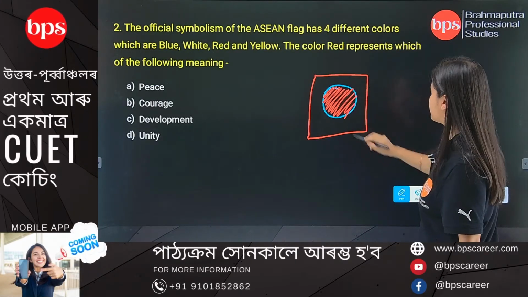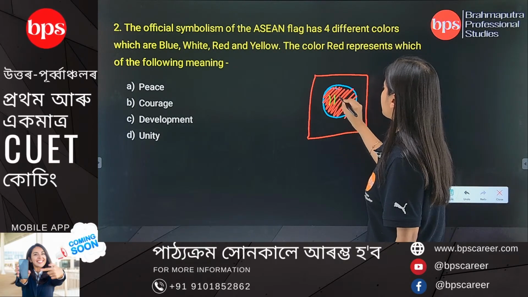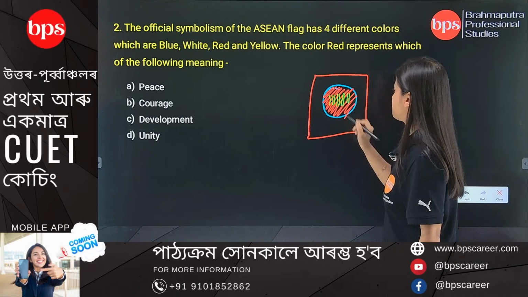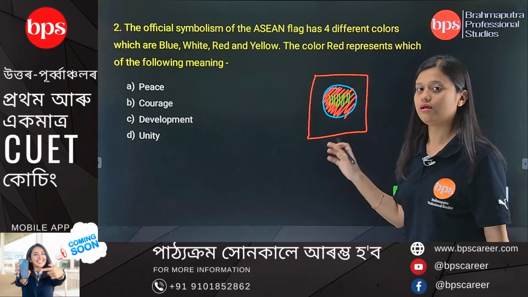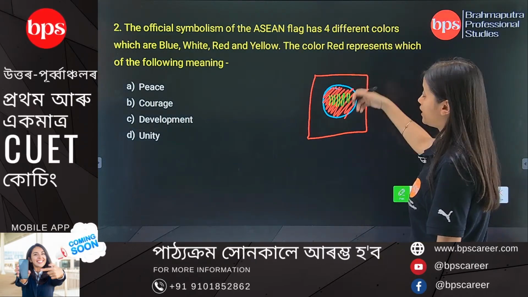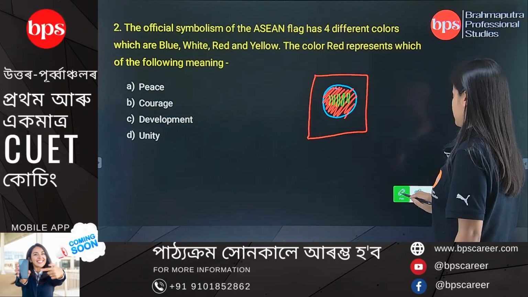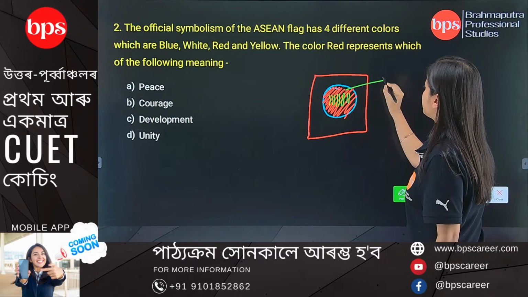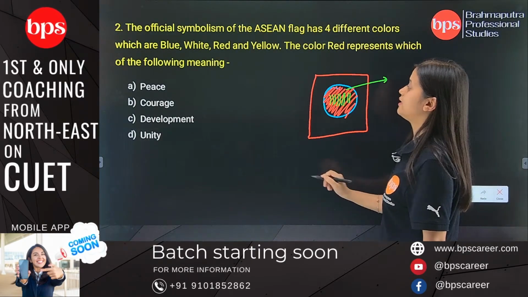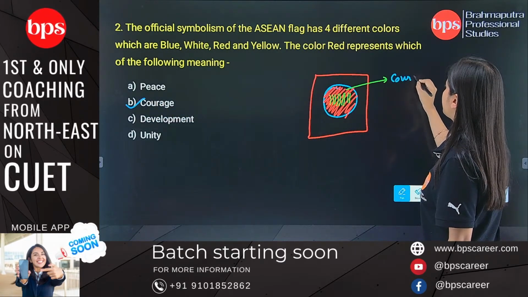Inside the circle there is red, and then there are a few stalks of paddy. So this is the official flag of ASEAN. The question is asking about the color red. The color red is inside the circle. What does it represent? The color red represents option B, courage.